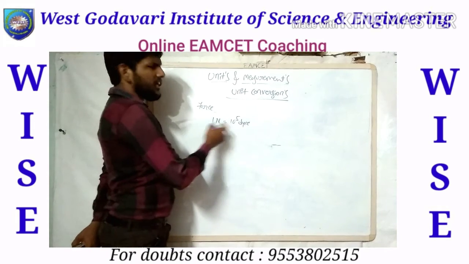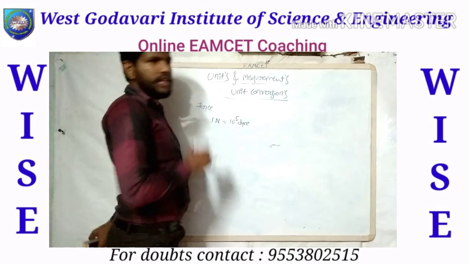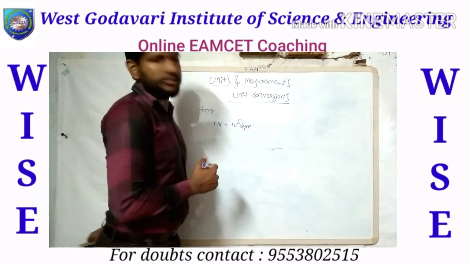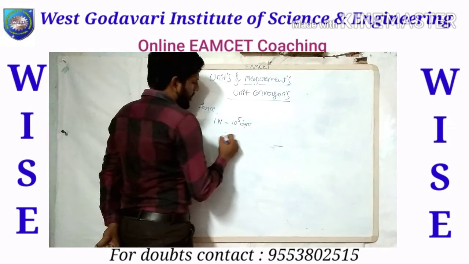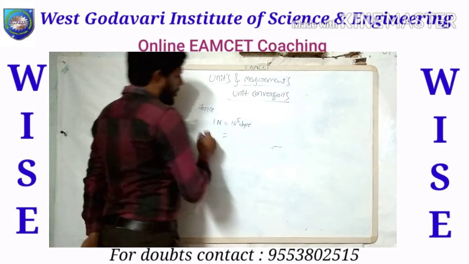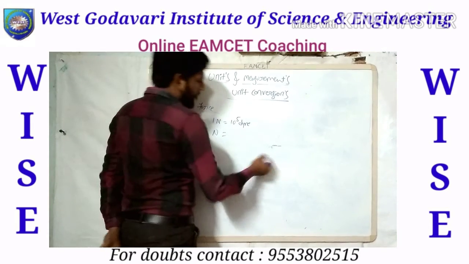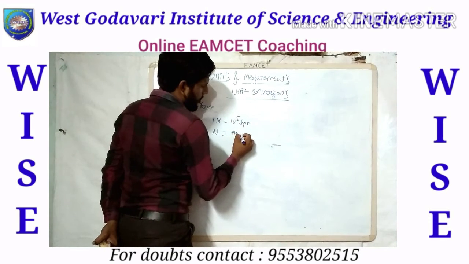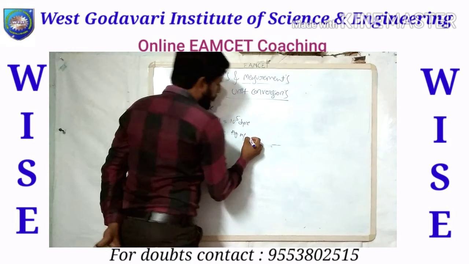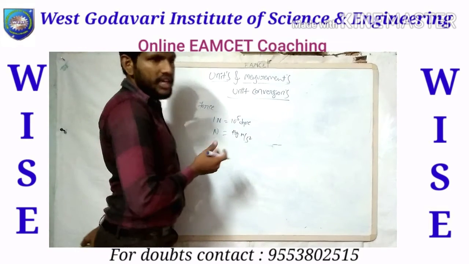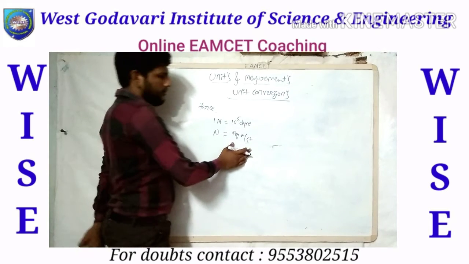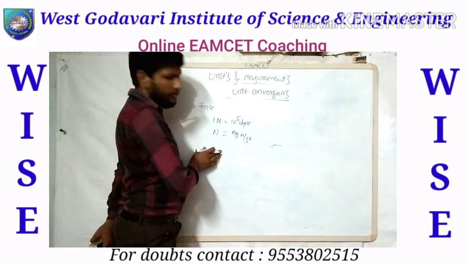Everyone knows that 1 Newton equals 10 to the power of 5 dynes, but how does it come? That is the matter. So let us consider it. You know what 1 Newton is: kg meter per second square. I already told you, if you want to move an object of 1 kg mass with a dimension of meter length with acceleration, that is kg meter per second square, equal to Newton.